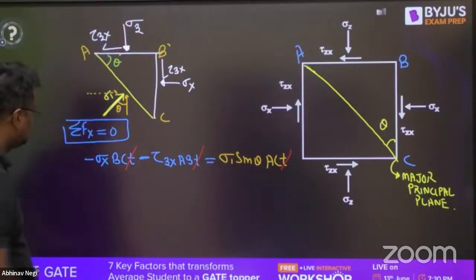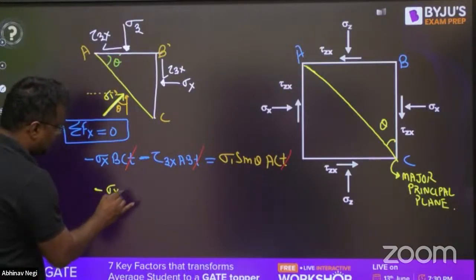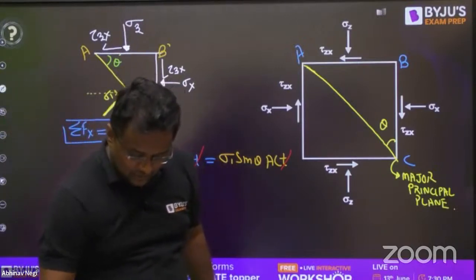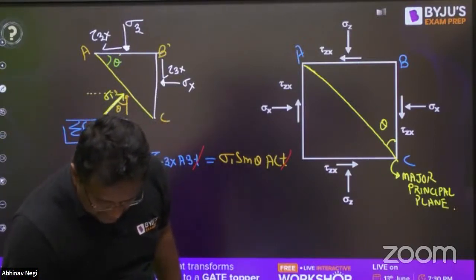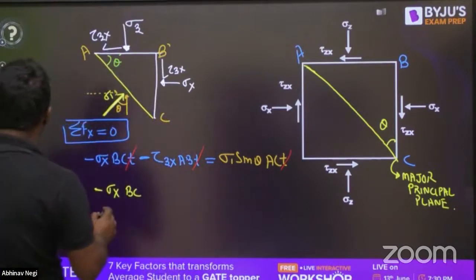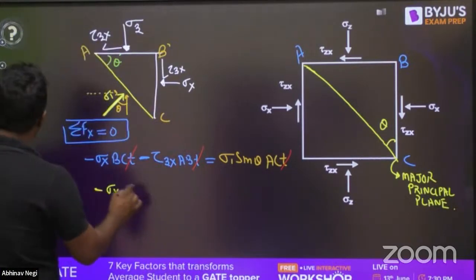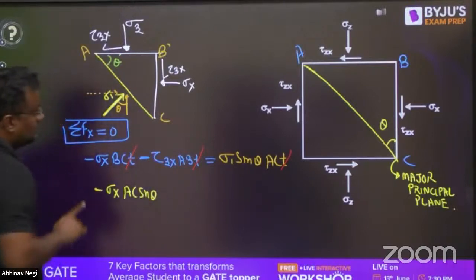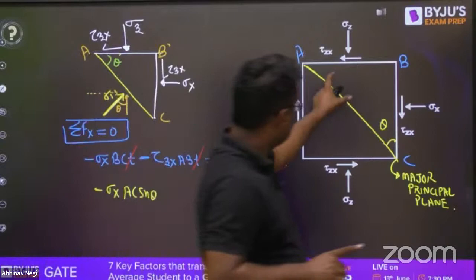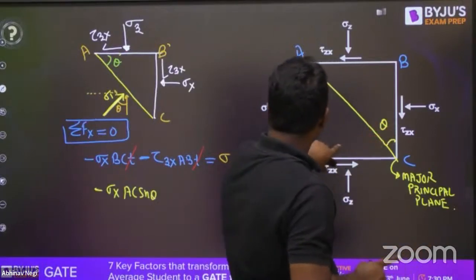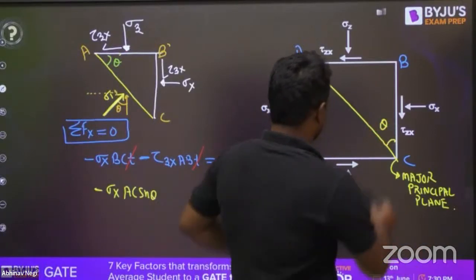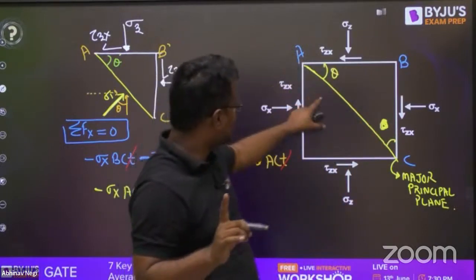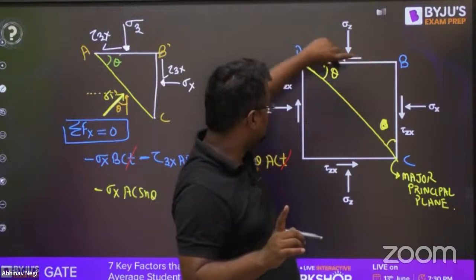Now, from sigma x, BC can be written as what? I'm converting everything in AC. BC will be AC sine theta, perpendicular by hypotenuse.